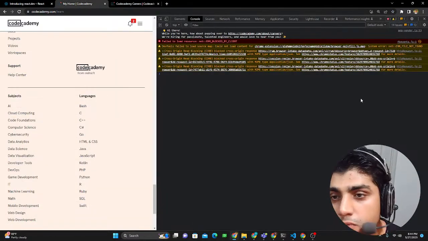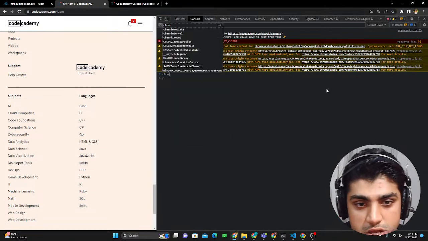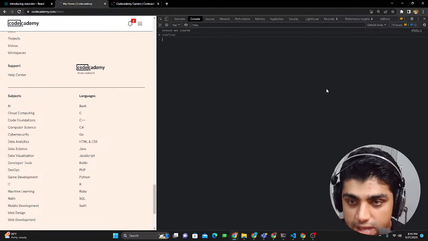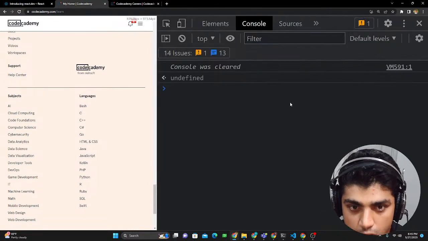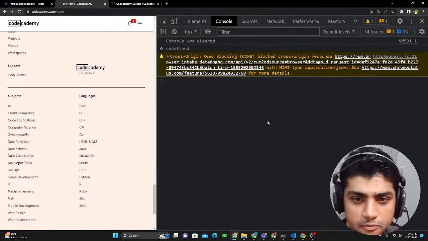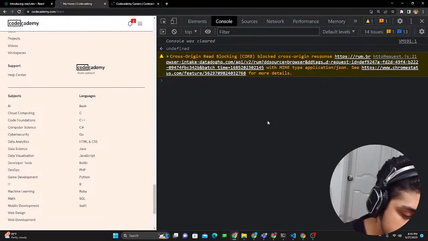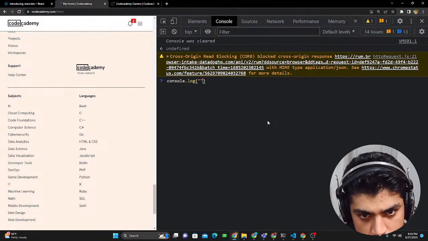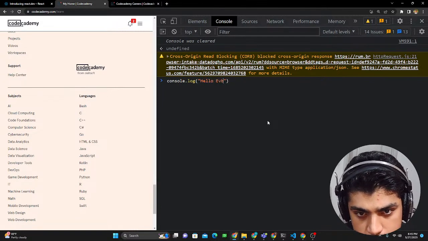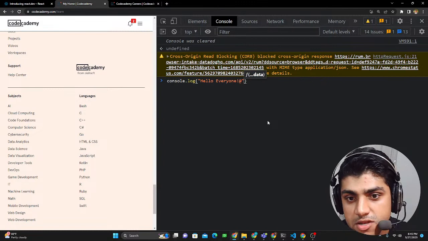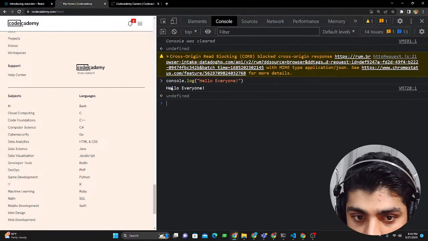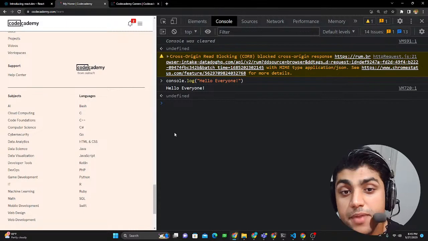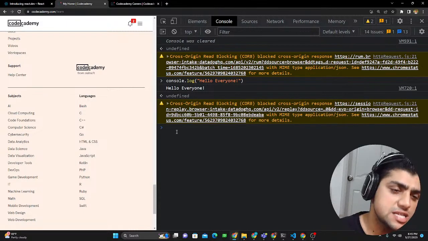But what we're going to do here is you could just type in some JavaScript code and it would be running inside of your Chrome developer options. Here you can see that there are some warnings. You just ignore these warnings. If I type in console.log, something like "hello everyone", and press enter, you can see over here that hello everyone has been printed.